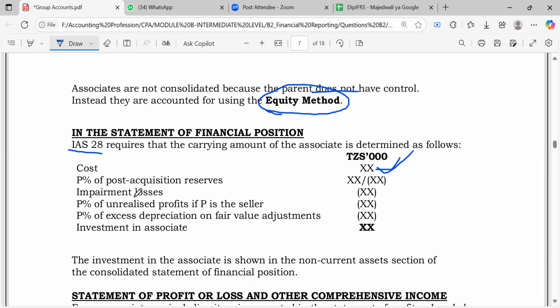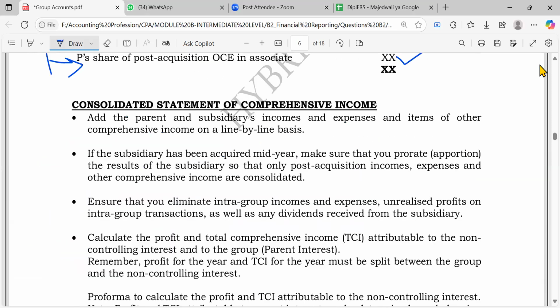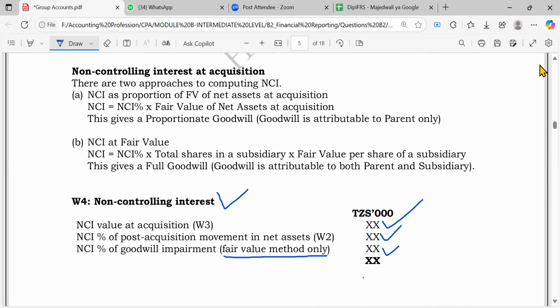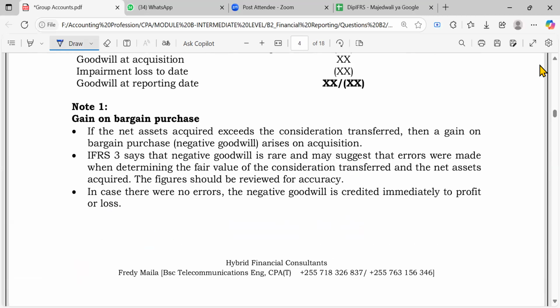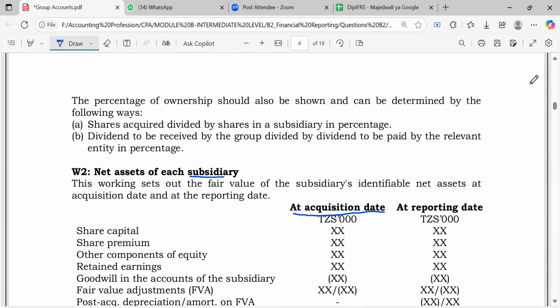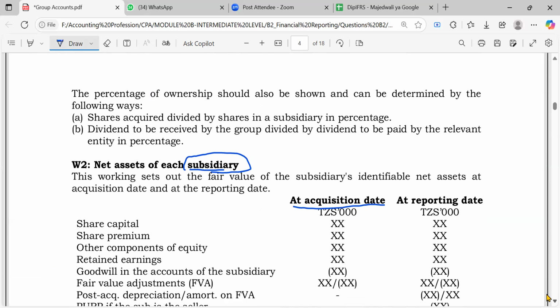Now, whatever remains, you take P's percentage of post-acquisition reserves. And this one is very clear. Let me go to working number 2. Although working number 2 is for a subsidiary, not an associate, we can get a complete picture. We are speaking of post-acquisition reserves, right?